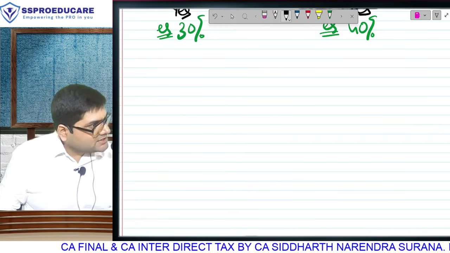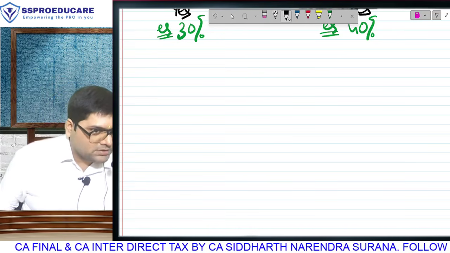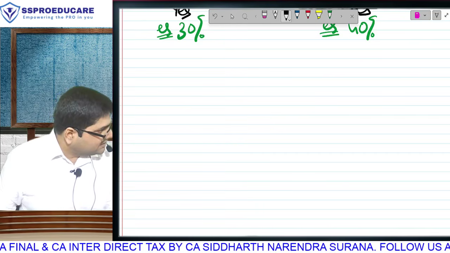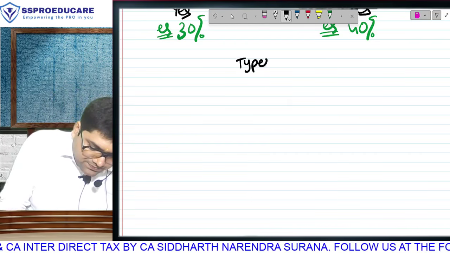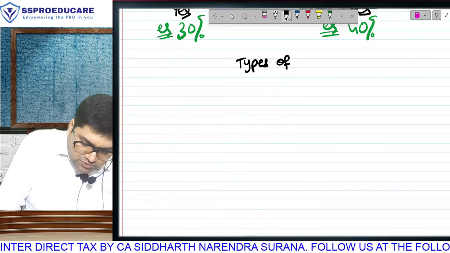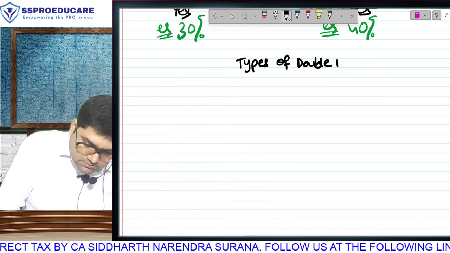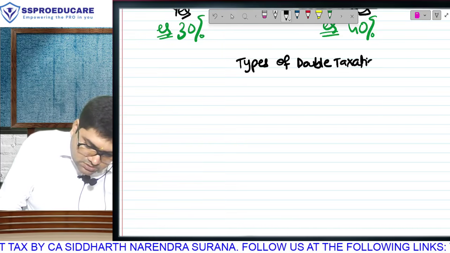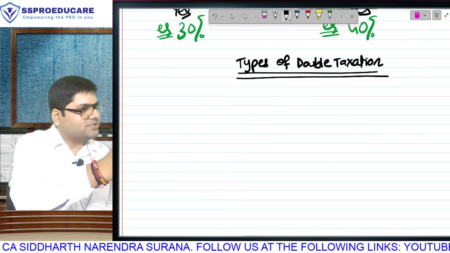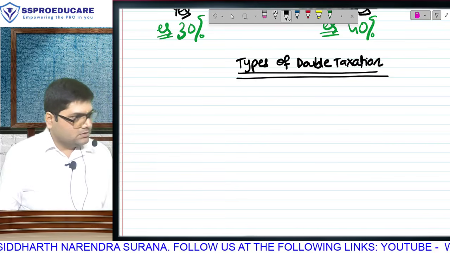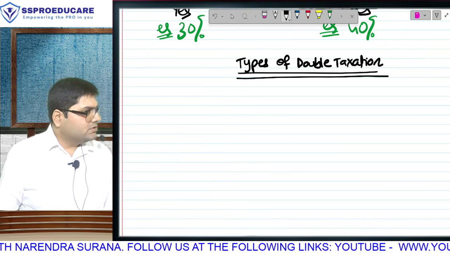Somewhere in the meaning of double taxation, we have already understood what kind of relief will come. Exact calculation of relief we are yet to start. But what is double taxation? Is that clear? Before we go to relief, we also have to learn another concept, that is types of double taxation. Meaning understood? The meaning is hidden in the principle of residence and the principle of source. Second concept is types of double taxation.